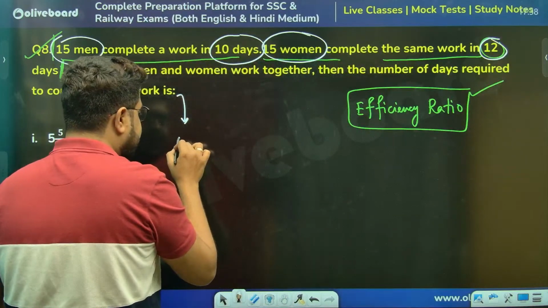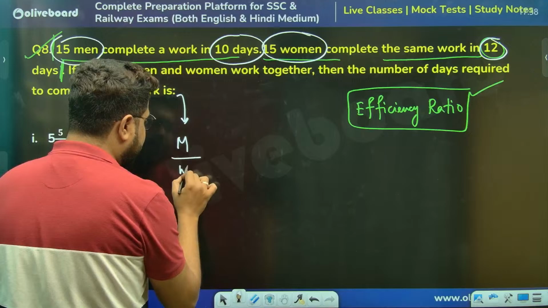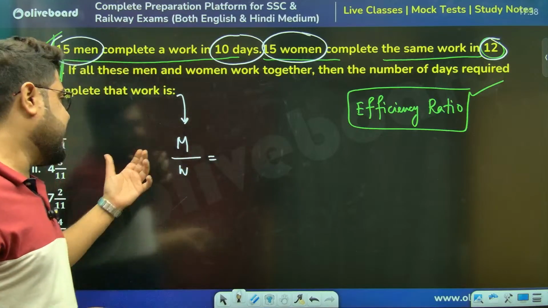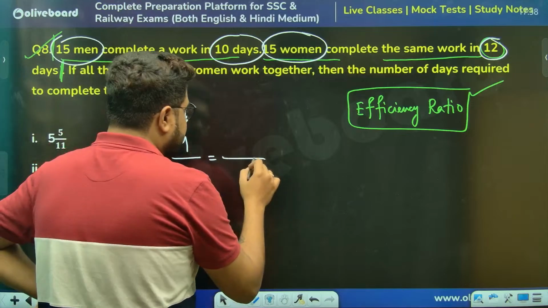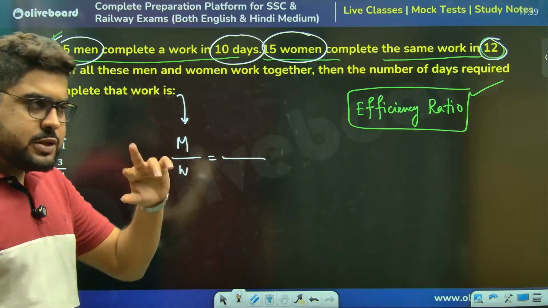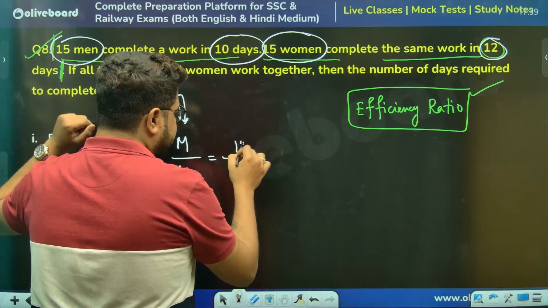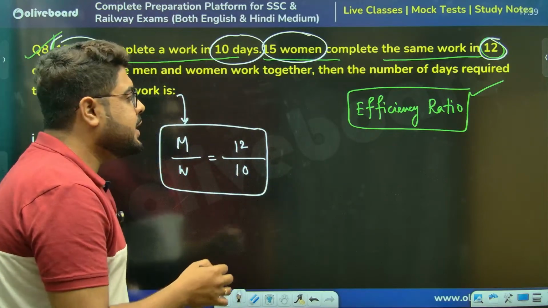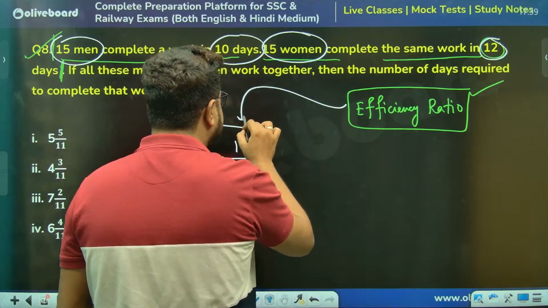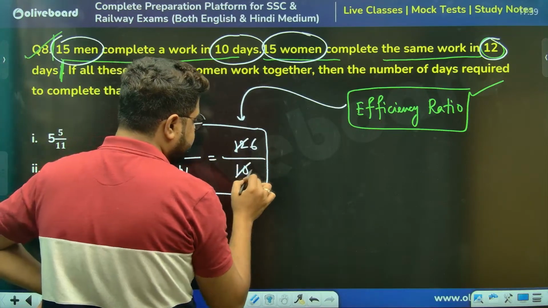Sir, then men ratio women, or rather I'm dividing, M by W. It is an easier way to write. It is 1 by time ratio, the opposite of the time ratio. Men are taking 10 days and women 12 days, so this will be 12 and this will be 10. Because efficiency ratio is always the inverse ratio of the time ratio. Very low calculation, sir. This is 6, this is 5.